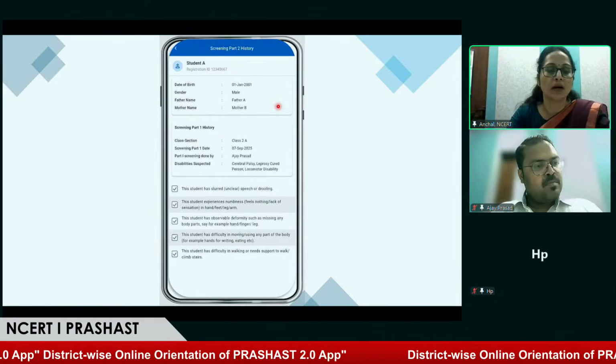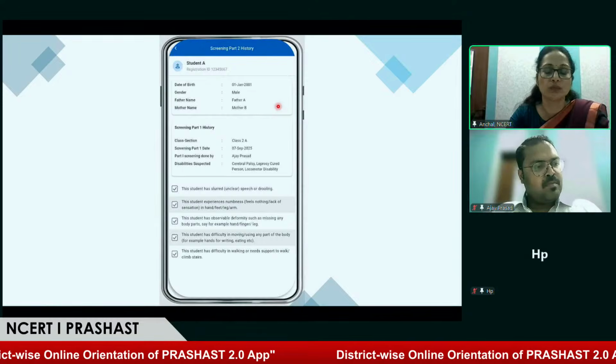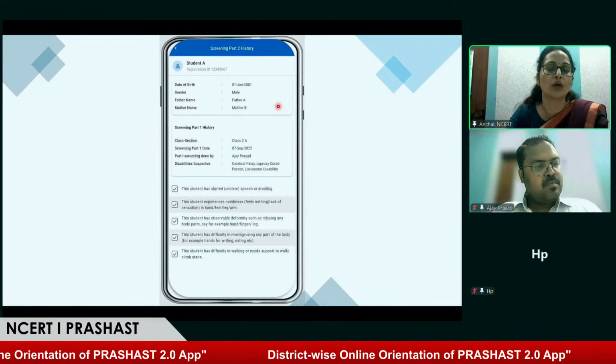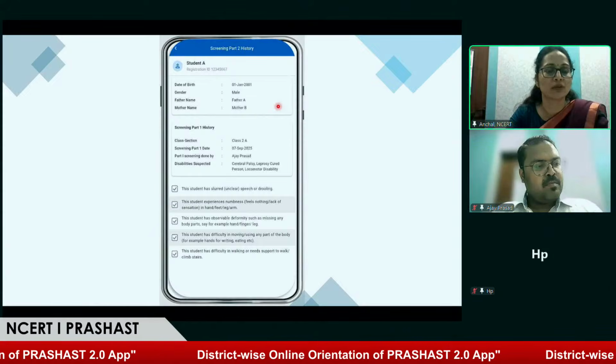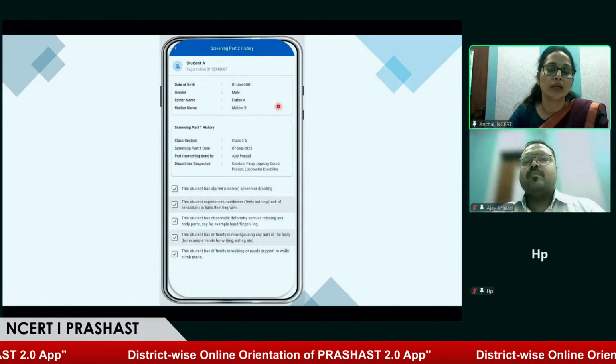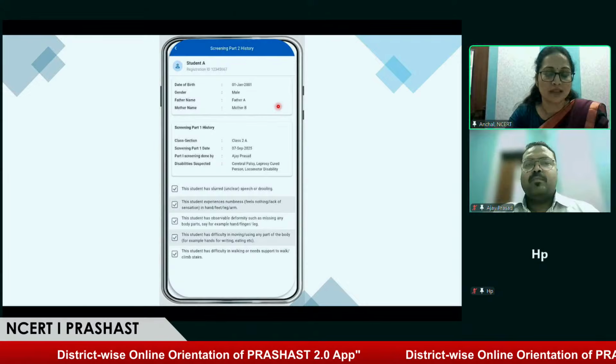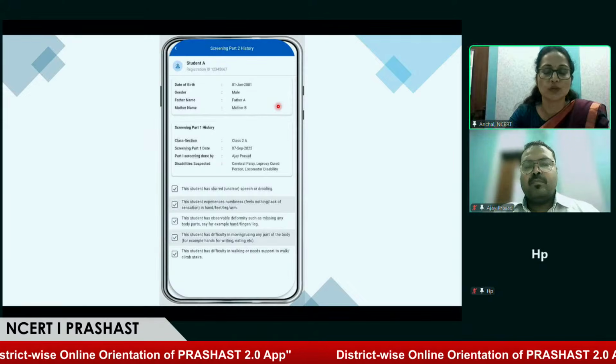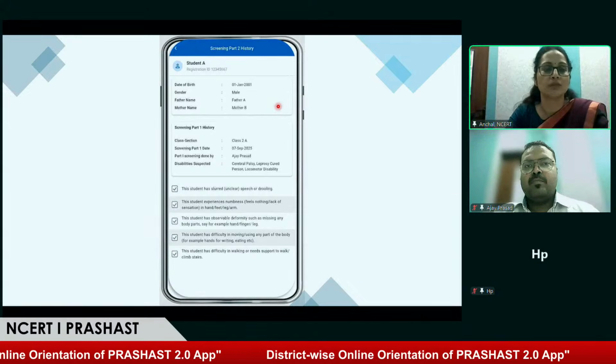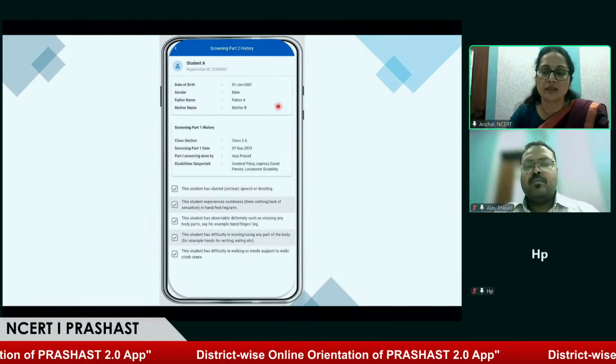Apart from these, we have 2-3 more features like the single teacher school, how the teacher and special educator can perform multiple roles, and how a teacher or headmaster can change their role in transfer cases and promotion cases. So we will understand it further.